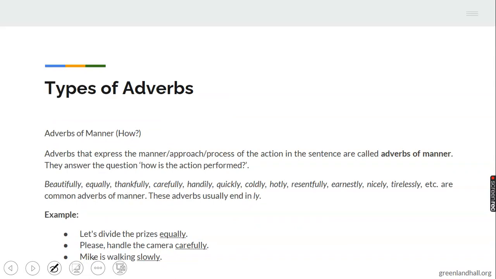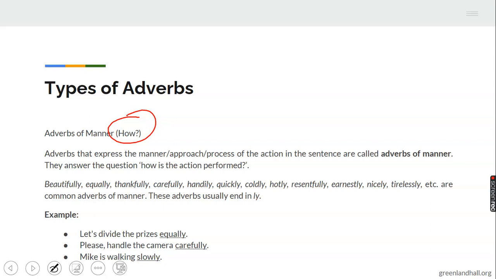Let's see types of adverbs now based on how they work. Types of adverb based on how they work. The first one is the adverb of manner. What it does is to answer the question how. How does something happen? How does the verb work? How does the verb behave? You can see examples here.